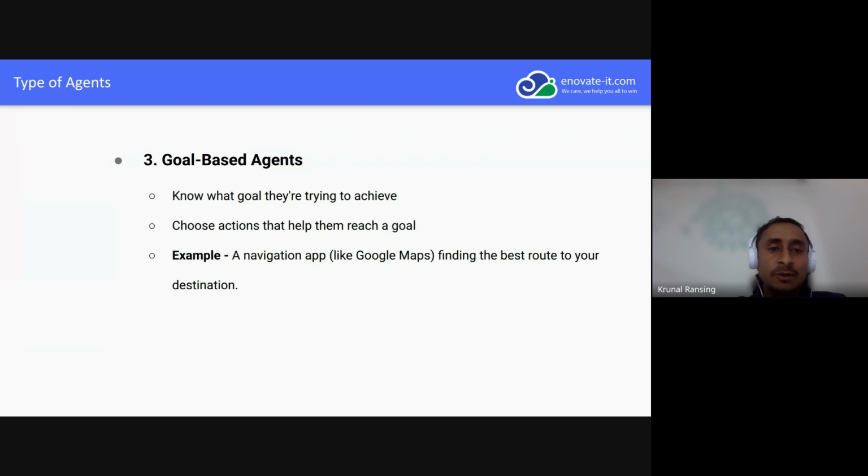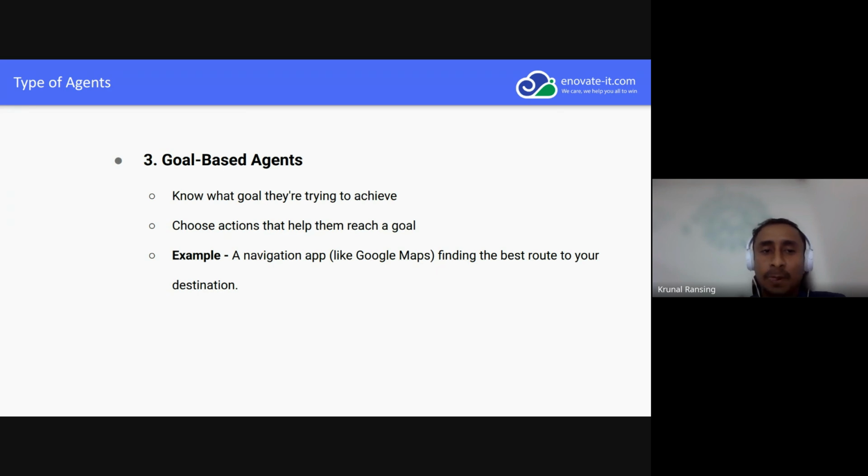A simple example is, we give: find the best route from place A to place B. For example, a navigation app. The agent gets our query, I have to go from A to B, so find the best path for me. So this is the basic goal-based agent. We give some goal to that agent, and as per that they behave.